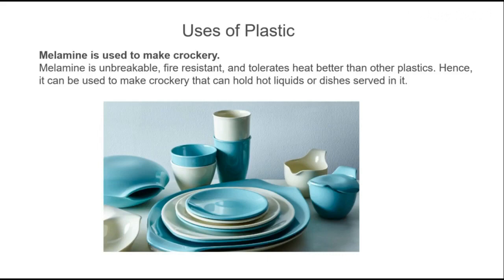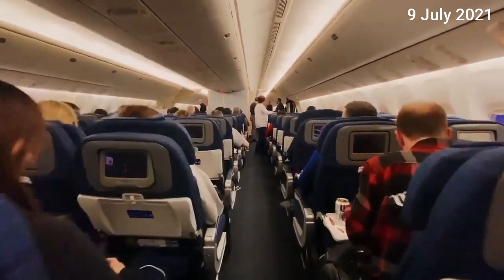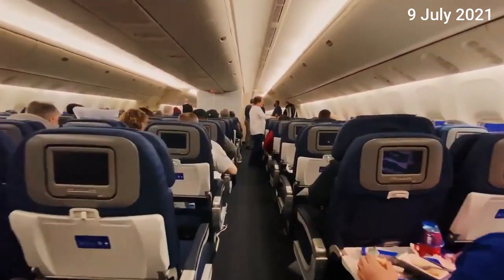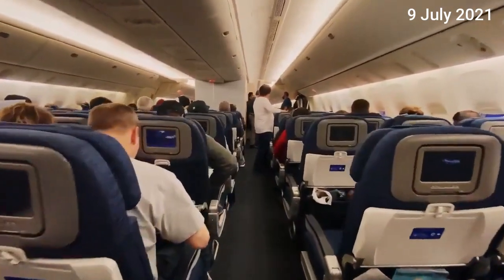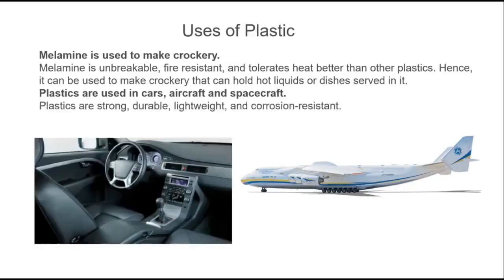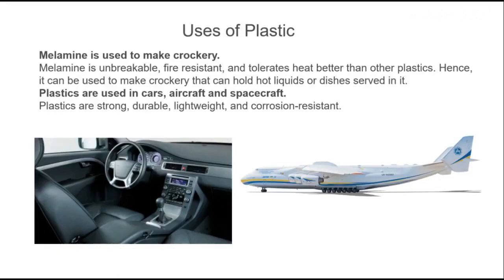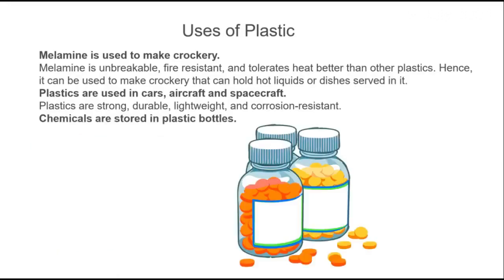Plastics are used in cars, aircrafts and spacecrafts because again they are very light, they are durable, they can be molded in different shapes, rolled into sheets, and they do not rust and they are strong. One more very important use of plastic is plastic bottles. Certain plastic materials do not react with chemicals. You must have seen medicines are stored in plastic bottles.